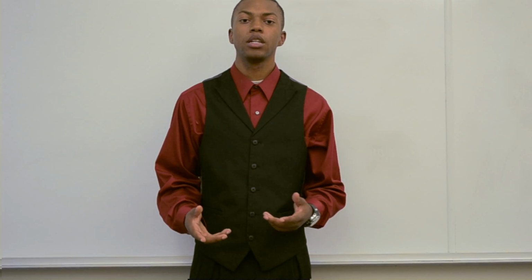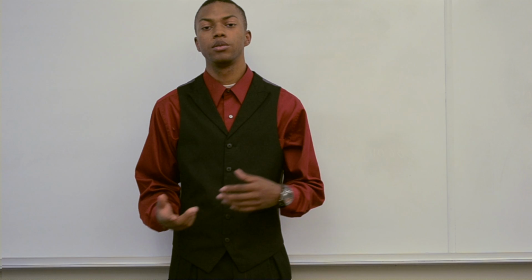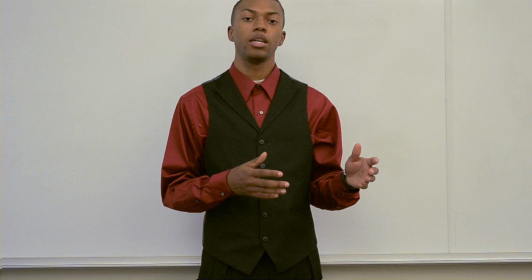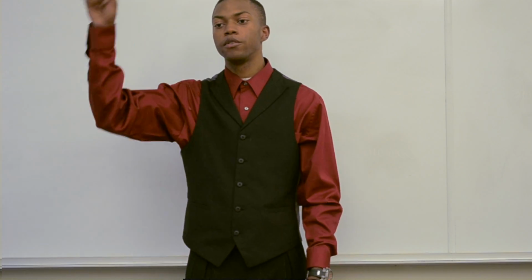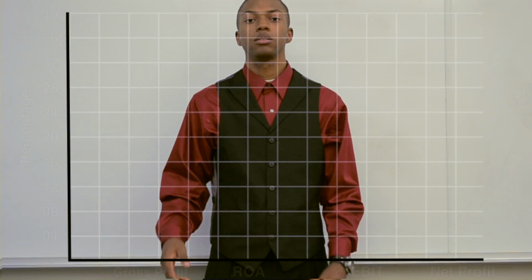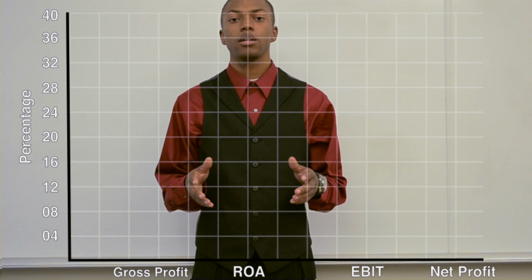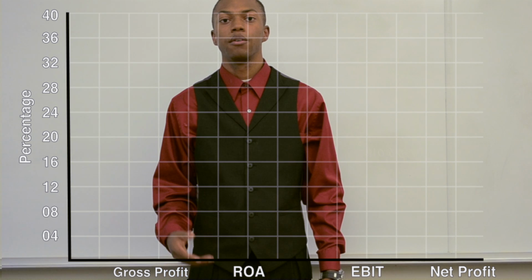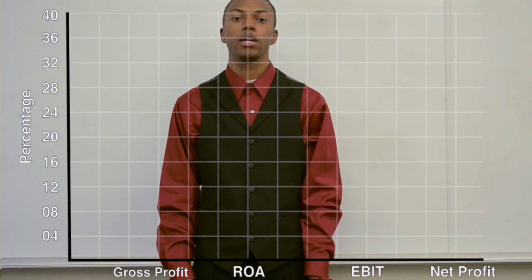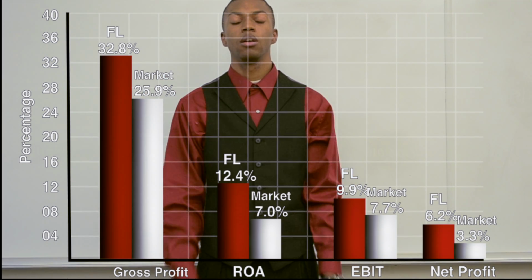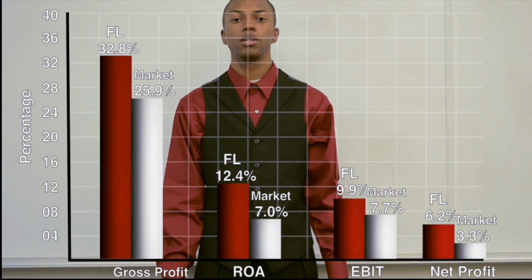When trying to figure out if your company is doing well or doing badly, you compare your company to the industry that company is in. Foot Locker is in the textile and apparel market. To compare that to the industry, Foot Locker is in 4 different categories. In these 4 categories, as you can see, Foot Locker is doing extremely well for its industry.